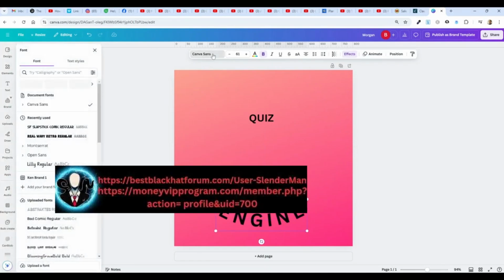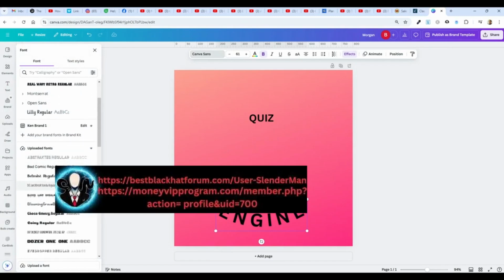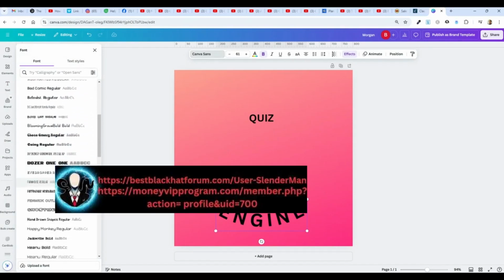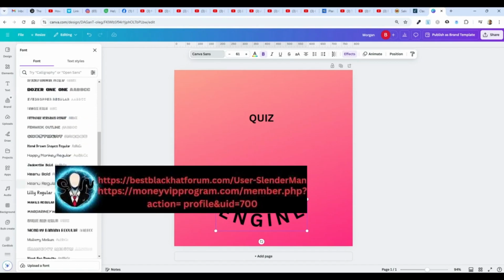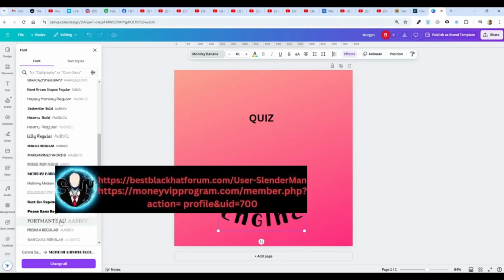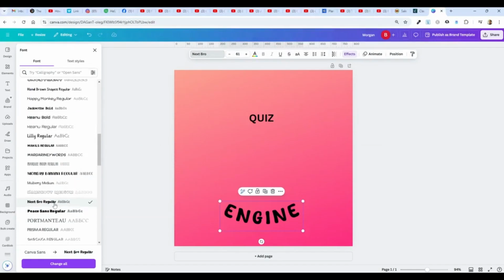And then the last thing I want to do here probably is change this font. So that's a very plain font. I have some uploaded fonts here. You may not have this. You do need a paid account to have the ability to upload your own fonts. But I'm going to pick out a fun one. I have a few fun ones here. Let's see. I'm going to try a couple, see how they look. No, that looks too crazy. That would be hard to read. That's a maybe, maybe.